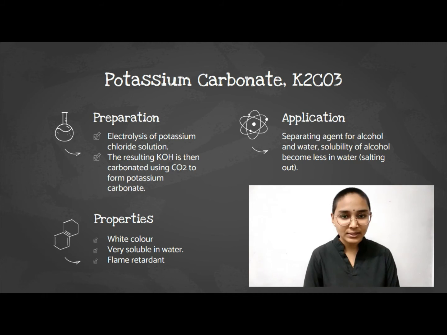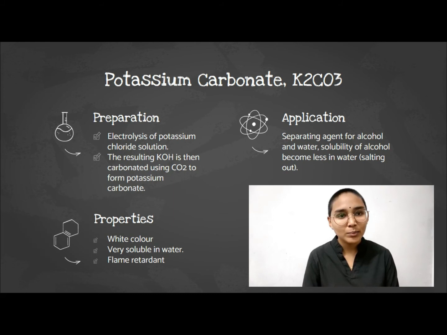In this slide, we will discuss how to prepare, the properties, and the application of potassium carbonate. We use the electrolysis of potassium chloride solution, and then the resulting potassium hydroxide is carbonated using carbon dioxide to form potassium carbonate.